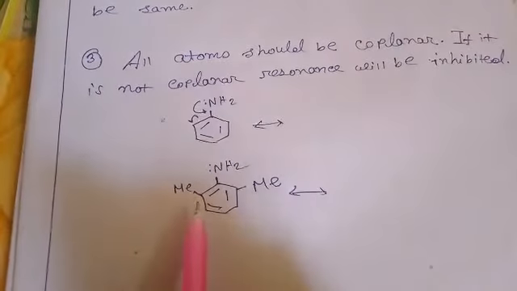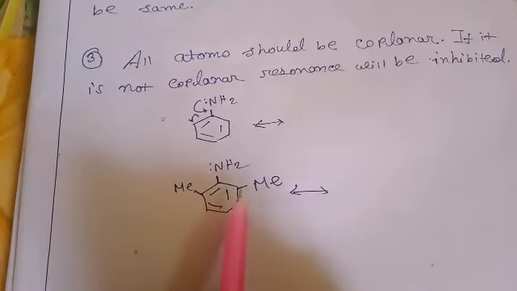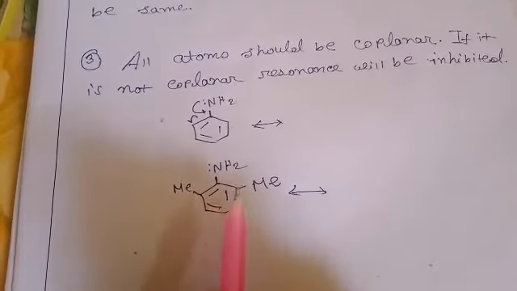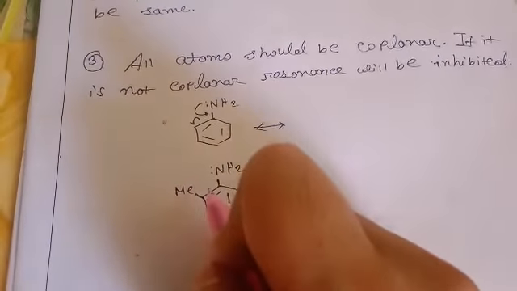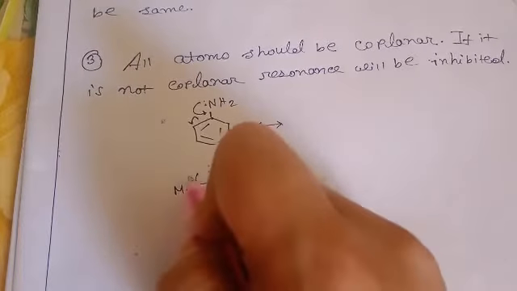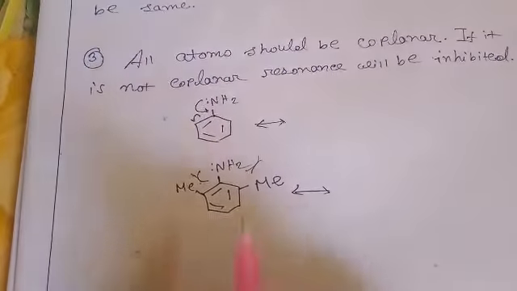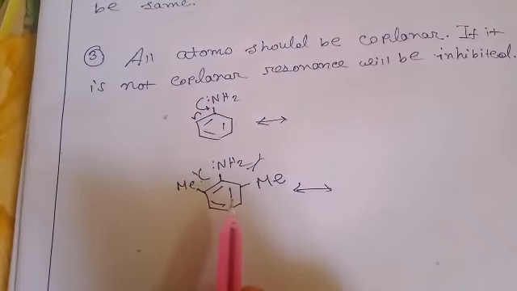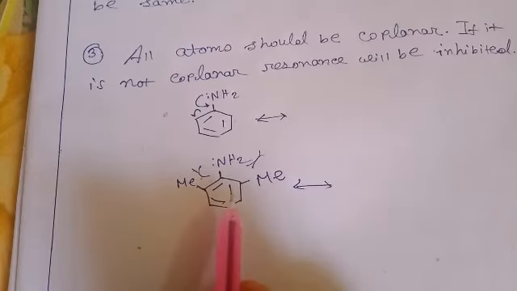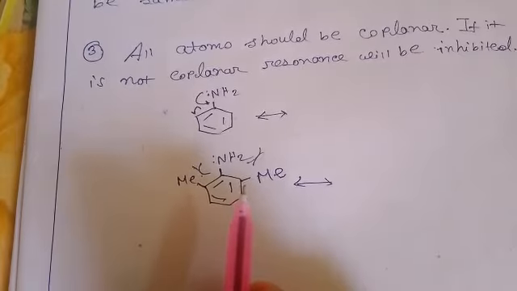But in this case, since the ortho methyl positions are present here, there will be a steric repulsion of the lone pair with this bulky methyl group. So in this case the resonance will be inhibited and this structure will not be represented in various canonical forms.